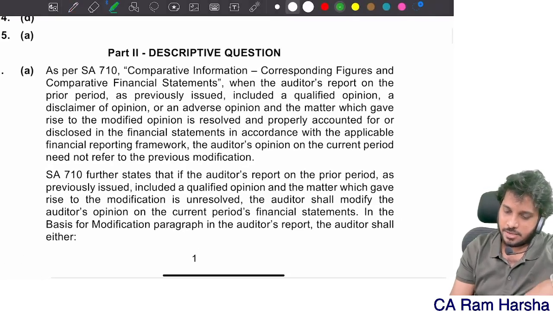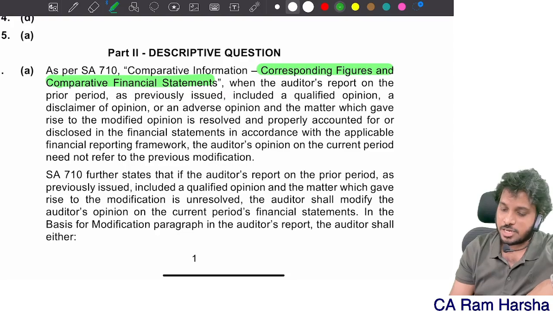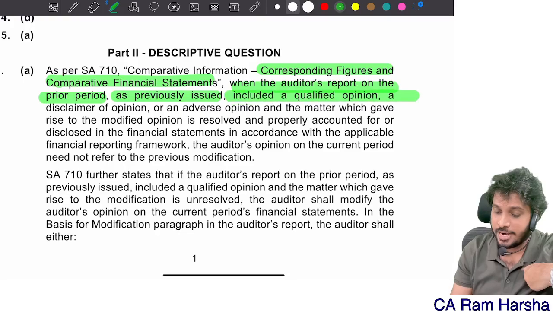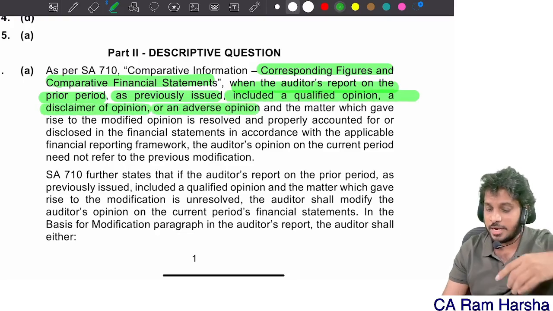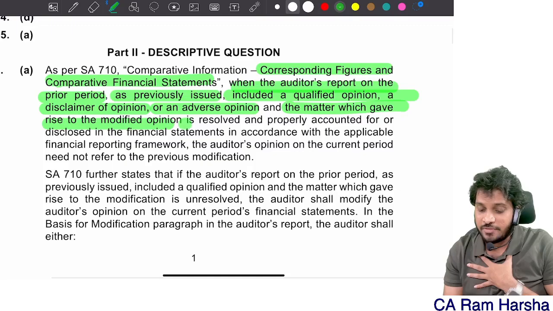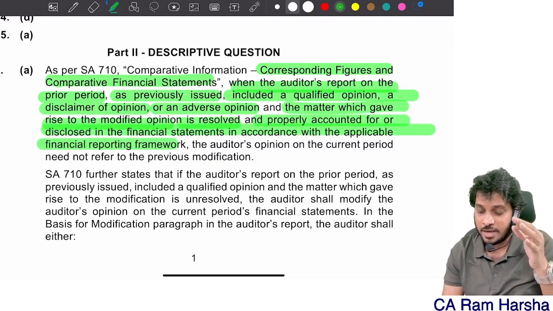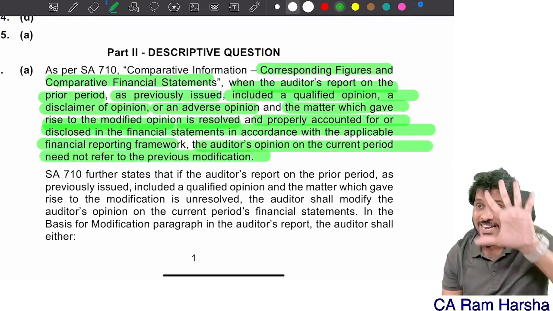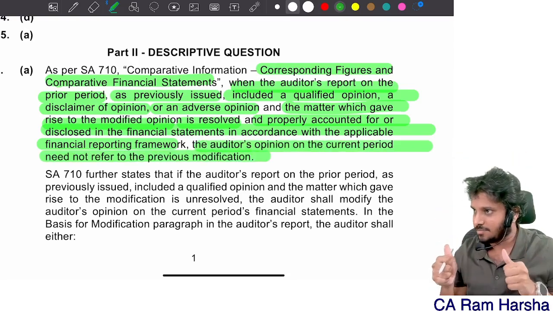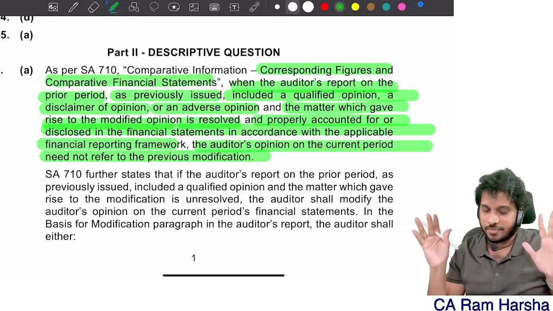As per 710, corresponding figures and comparative statements, when auditors report on the prior period as previously issued included a qualified or disclaimer or adverse opinion, and the matter which gave rise to the modification is resolved and properly accounted in the financials in accordance with the applicable framework, the audit opinion on the current period need not refer to the modification. That is correct. If at all that is rectified, we need not refer.